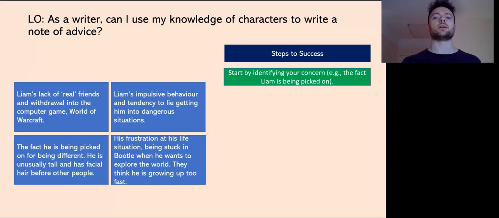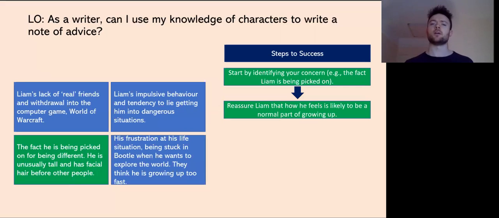Now, first thing we're going to do is identify our concern. So you're going to identify the one thing that you want to help Liam with, okay? For me, in my example, I'm going to focus on the fact that he's being picked on for being different, okay? He's unusually tall and has facial hair before other people. Now, the first step is that in my note, I'm going to reassure Liam that how he feels is likely to be a very normal part of growing up. And I can assure you that being picked on and developing at different rates to other people is an incredibly normal part of growing up, okay? Everyone goes through it at their own pace, and everyone deals with it in different ways, but it's so normal, okay?